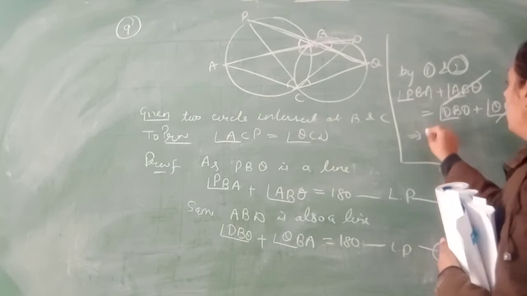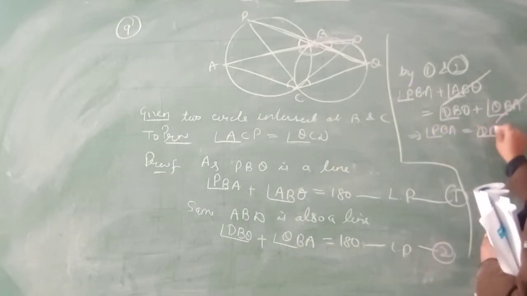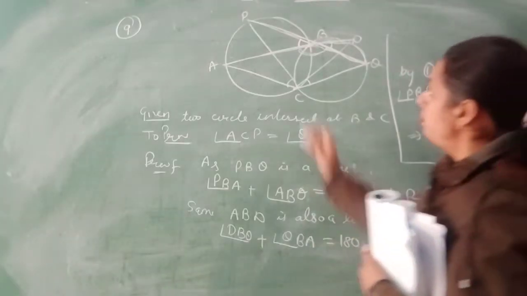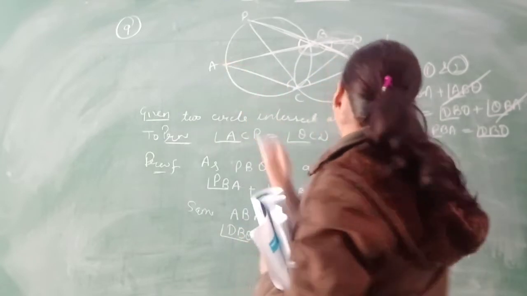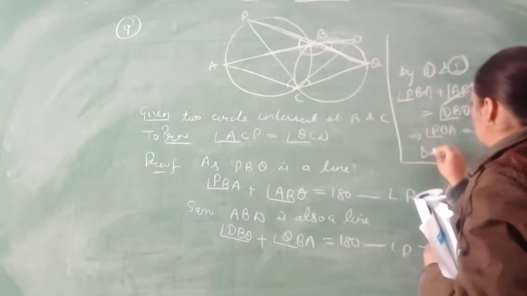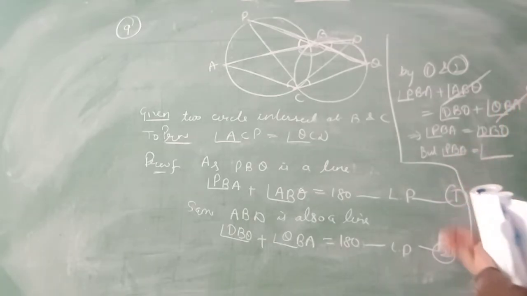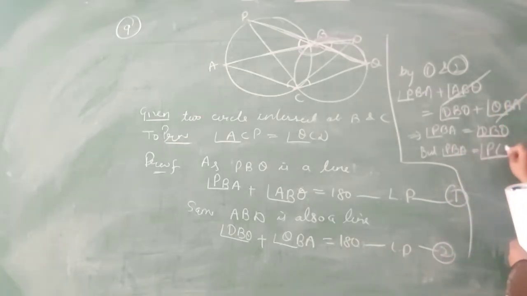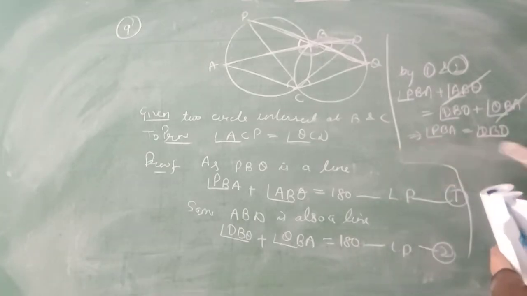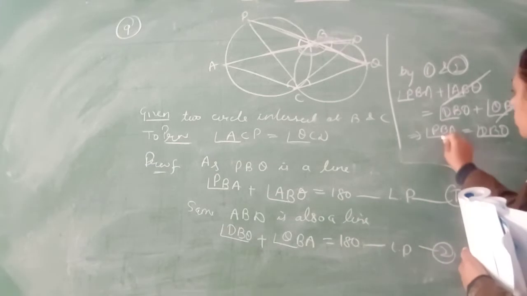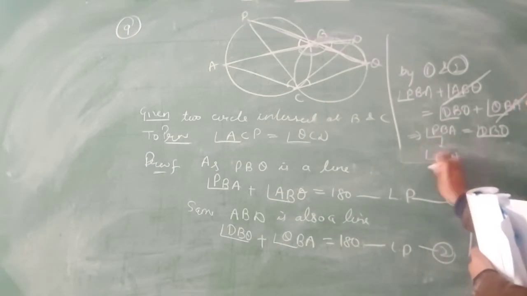So you can say that PBA equals DBQ, but PBA will be equal to PCA, or we can say that PBA is equal to PCA or ACP,